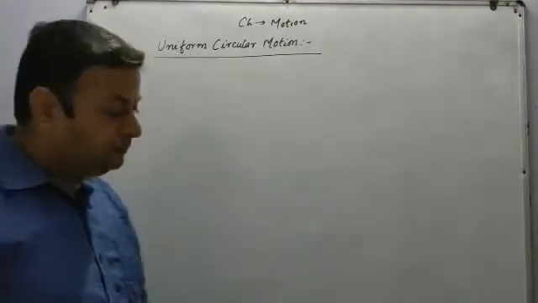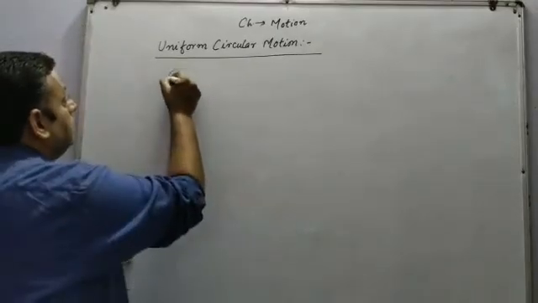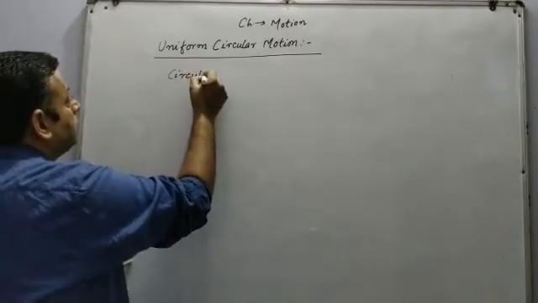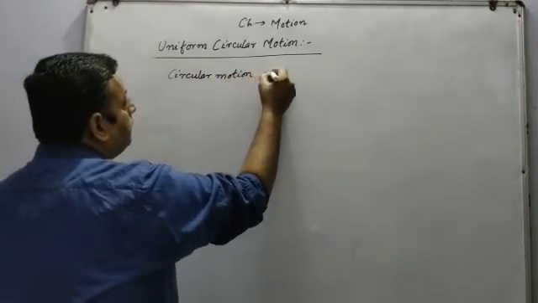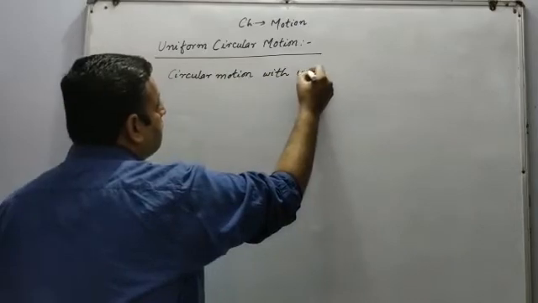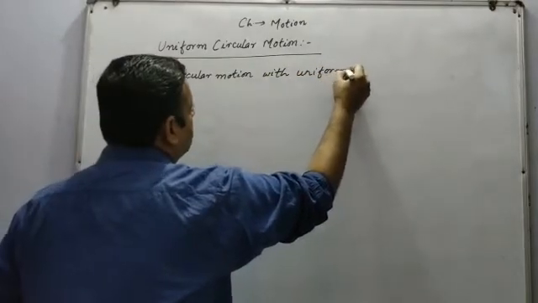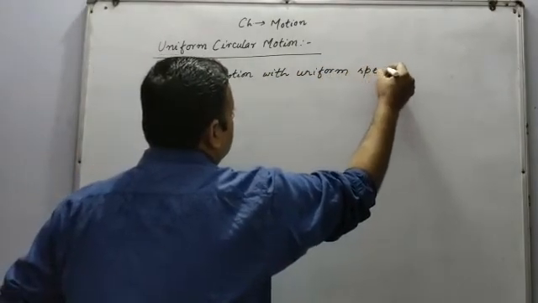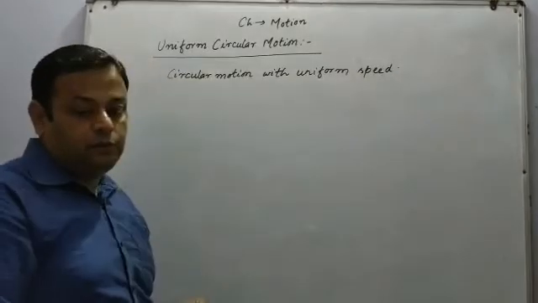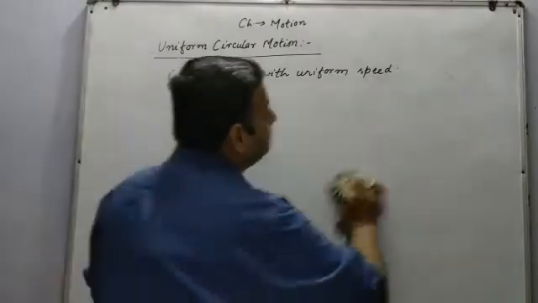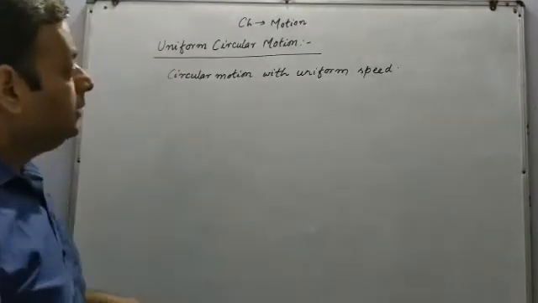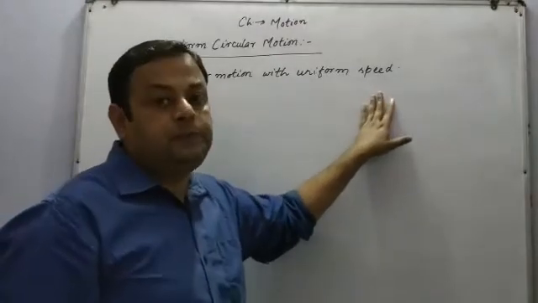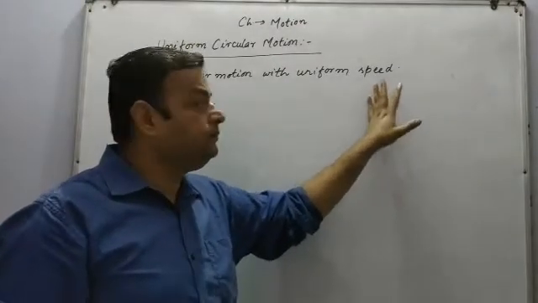It can be defined as a circular motion with uniform speed is called a uniform circular motion. Here I am talking about the uniform speed, not the uniform velocity.